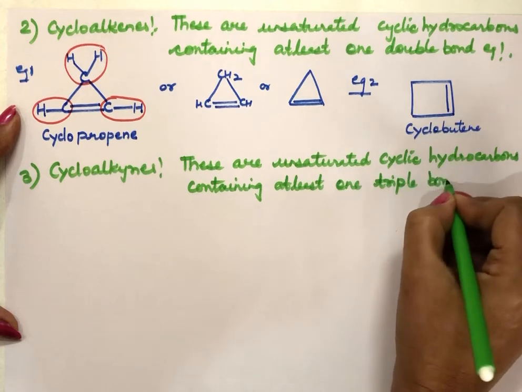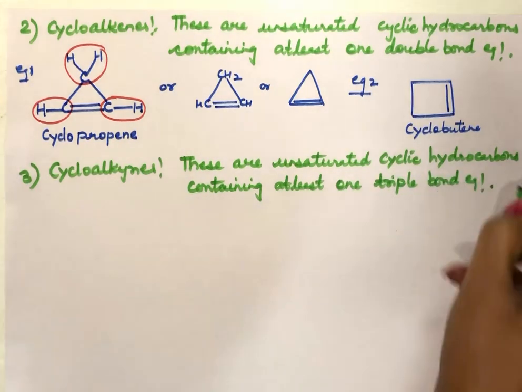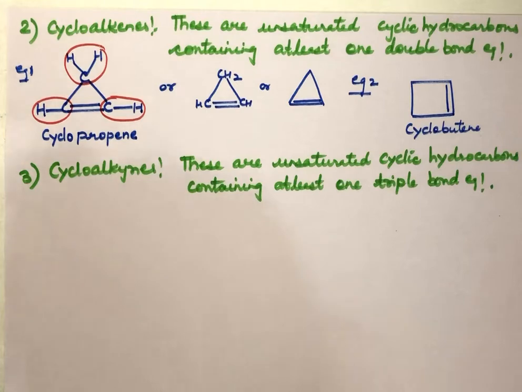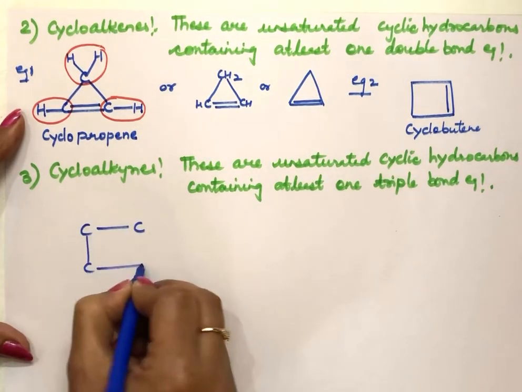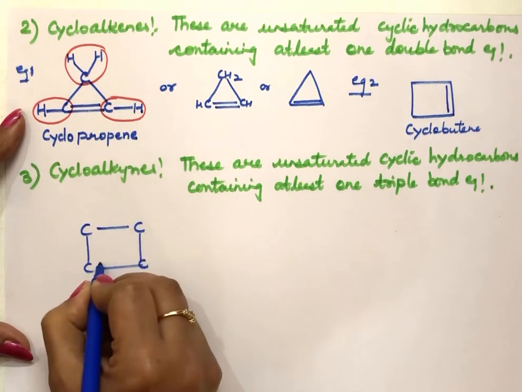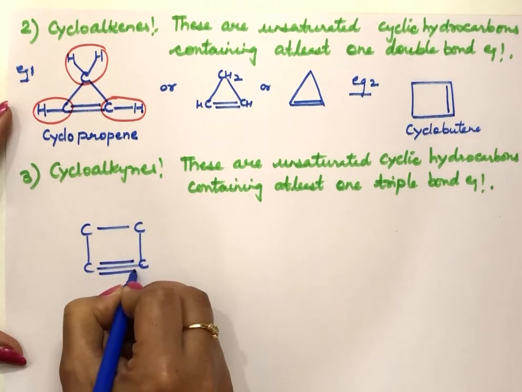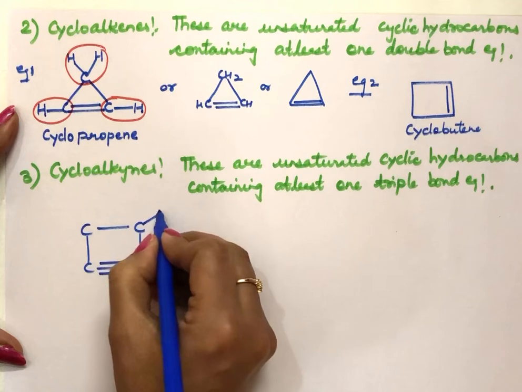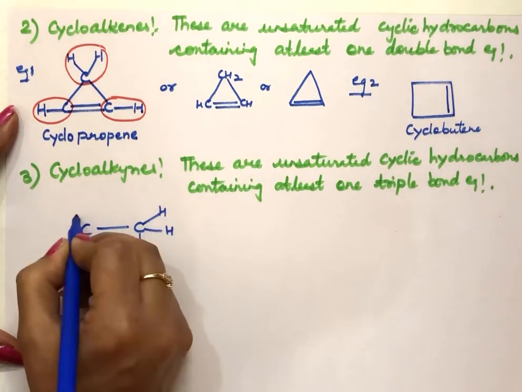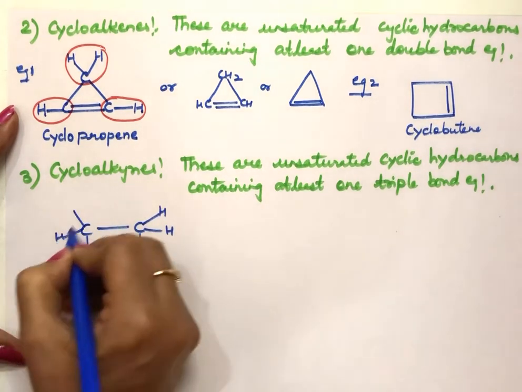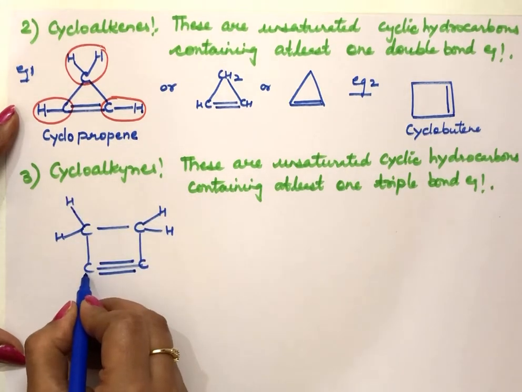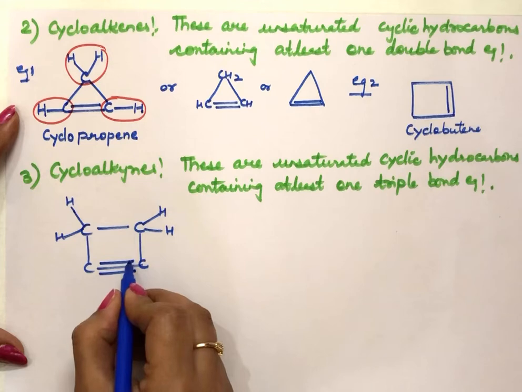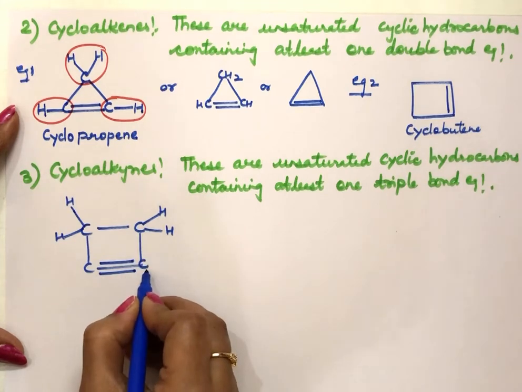There is at least one triple bond in these compounds. Example, now I am taking 4 carbon atoms here, linking the 4 carbon atoms like this, and one triple bond I am putting up here. That means with this carbon there will be 2 hydrogen atoms, with this carbon also there will be 2 hydrogen atoms. Now there are 4 bonds here, no hydrogen will link with this carbon. With this carbon also there are 4 bonds, so no hydrogen will be here.